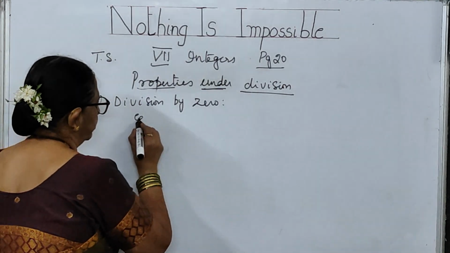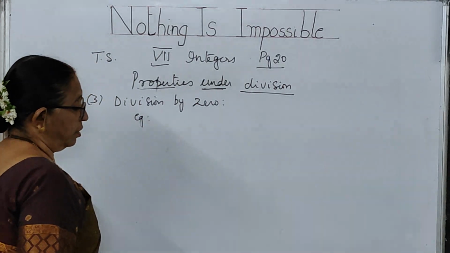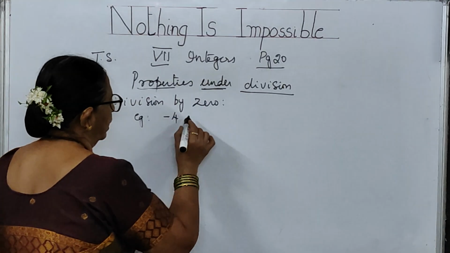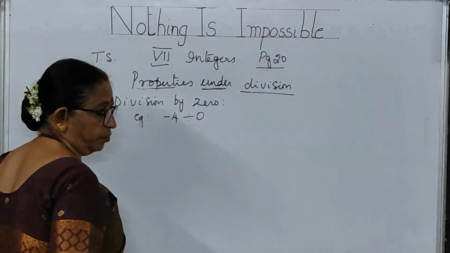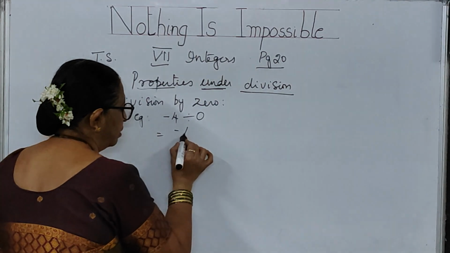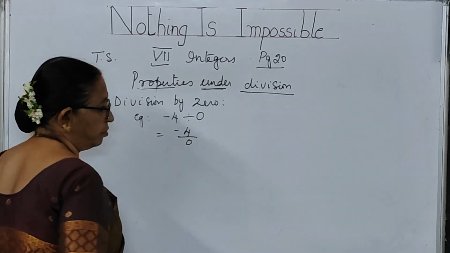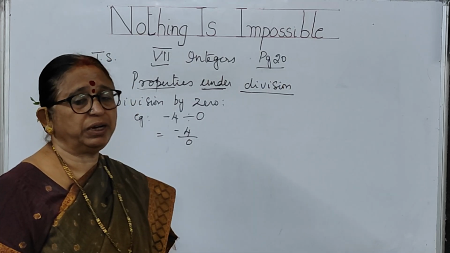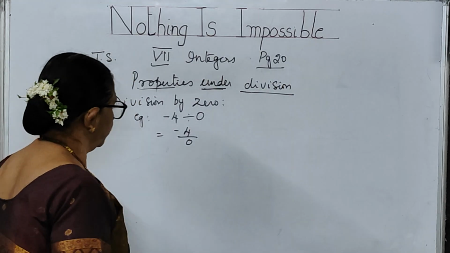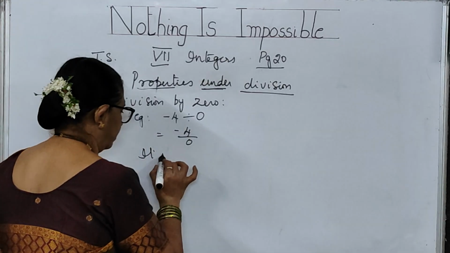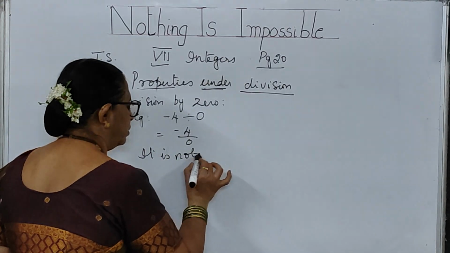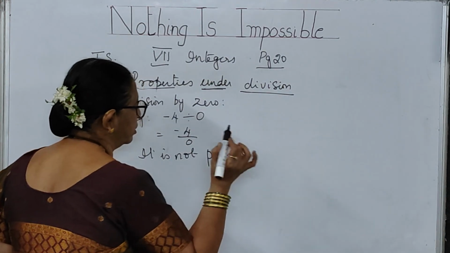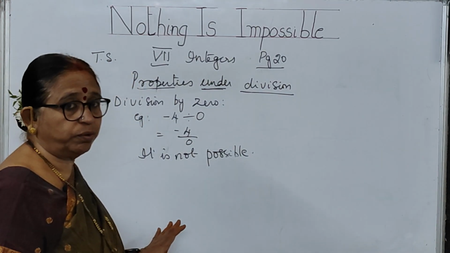We'll go for an example directly. Suppose you have a number minus 4 and they ask you to divide it by 0. How will you write this? Minus 4 by 0. Is it possible, children? You can never divide any number by 0. So, it is not possible.